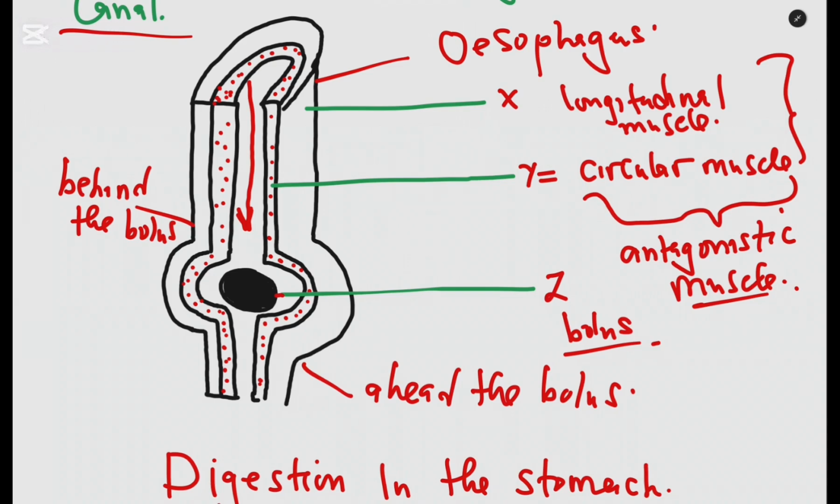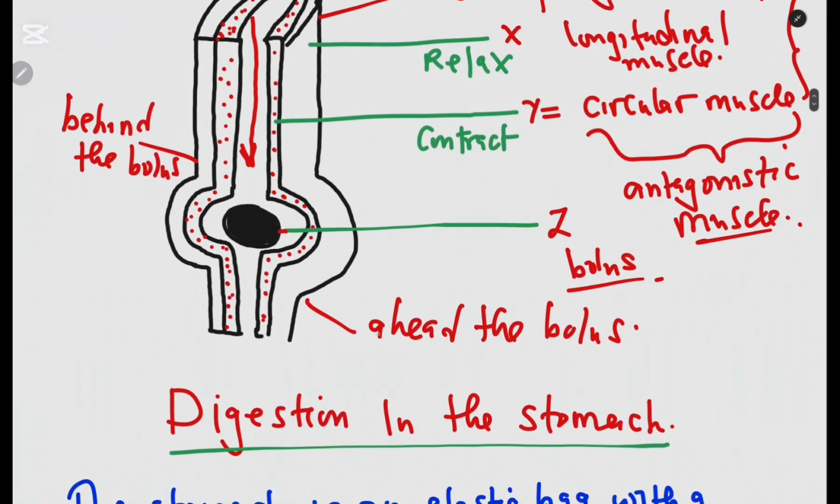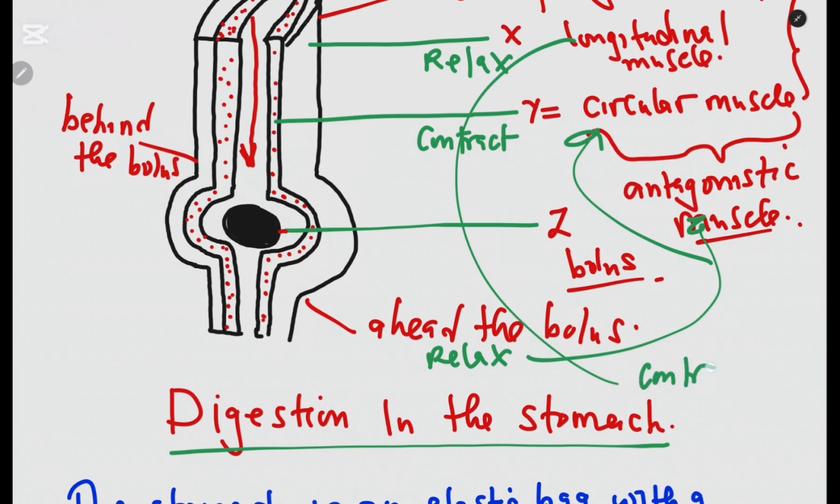So behind the bolus, the longitudinal muscle relaxes. Then the circular muscle contracts. Okay? Then ahead of the bolus, the opposite happens. This time around the circular muscle relaxes, and then the longitudinal muscle contracts. So these parts you need to know as well.